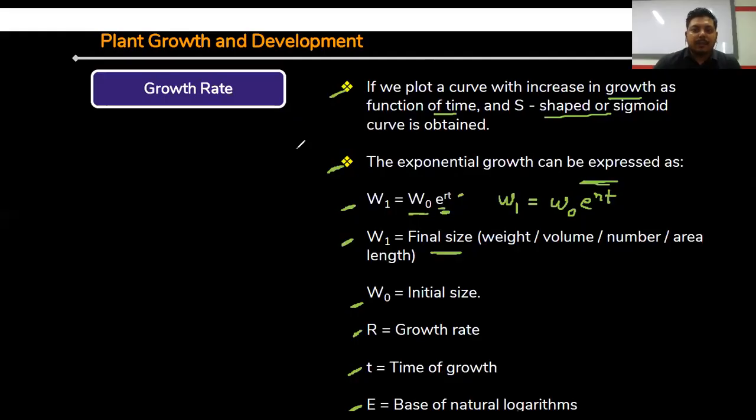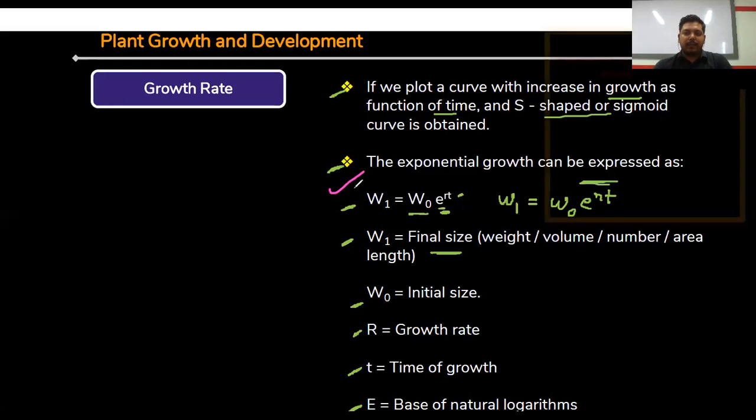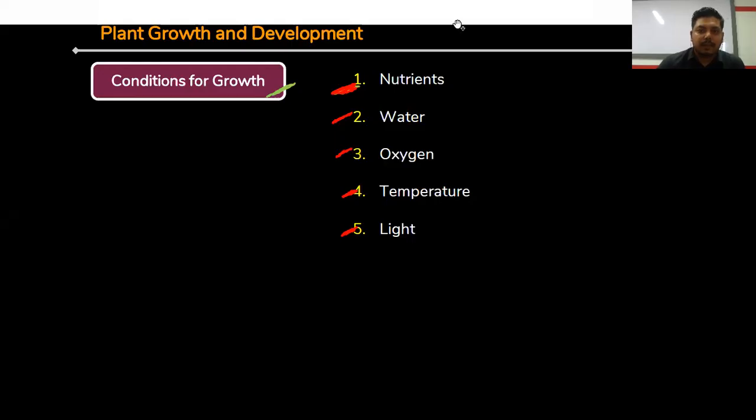In case of geometric growth rate, the formula is W1 equals W0 e^rt. Now, conditions for growth. First one is nutrients. Obviously, plant cells are living cells, so for division, a huge amount of energy and nutritious materials are required.